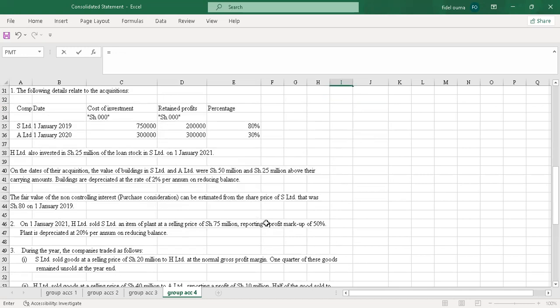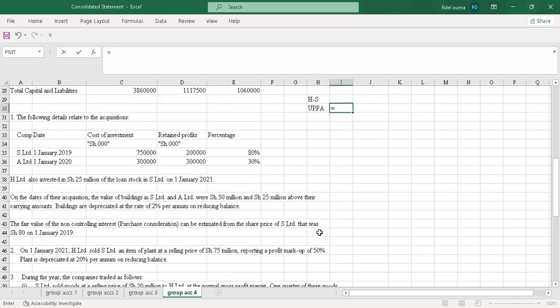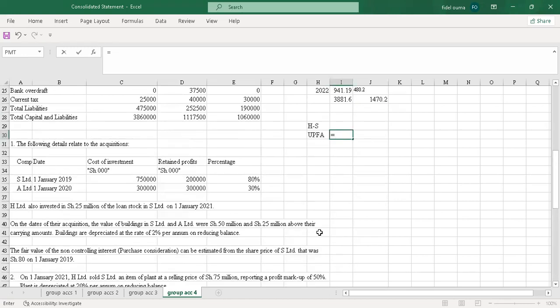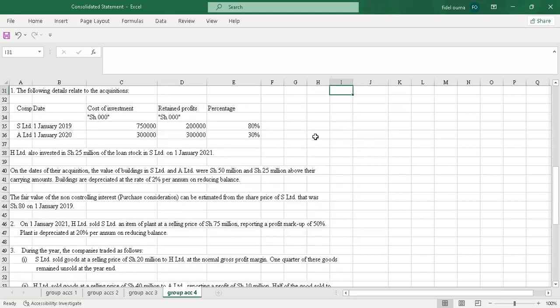We have been given markup as 50%. When we are given markup as 50%, then it means that the margin will be 50 over 150. So you take the 50, you add to 100, then you multiply by 75 million.